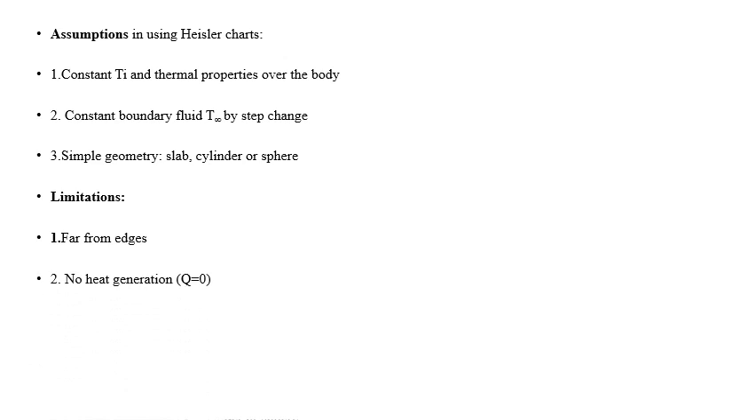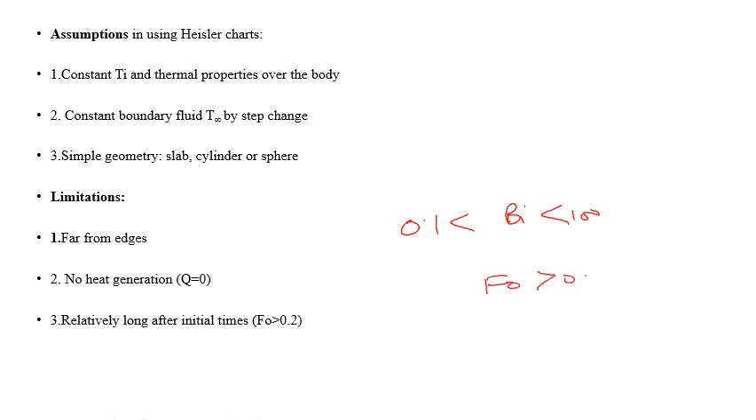No heat generation is considered, so the heat generation within the system is neglected in this case. Also, for a relatively long period, the Fourier number should be greater than 0.2. Generally the Biot number is considered from 0.1 to 100, so it is greater than 0.1 and less than 100, and the Fourier number is greater than 0.2. These are the limitations that this system will have.